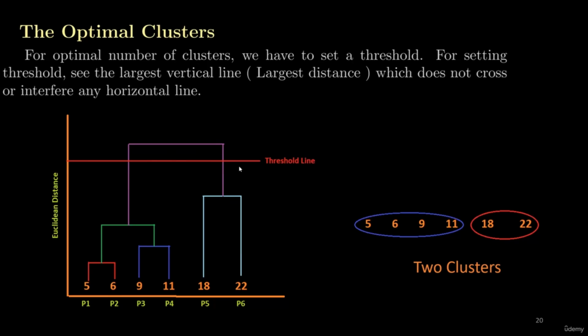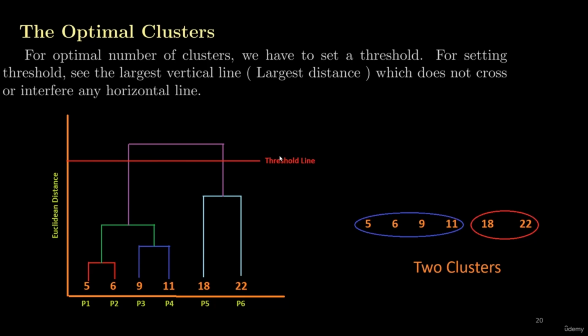After drawing this threshold line, which is passing across the dendrogram, I see that there are two vertical lines below this threshold line. Based on these two vertical lines, I selected two clusters. So that was my first cluster and that was my second cluster. So in this way, in the previous lecture, we selected the optimal number of clusters with the help of the dendrogram and with the help of thresholding.